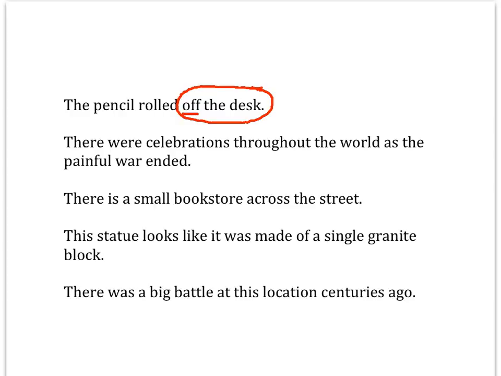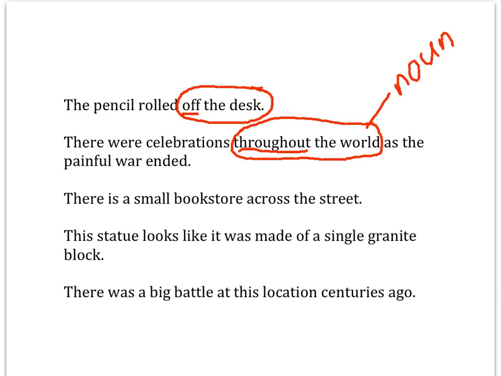There were celebrations throughout the world as the painful war ended. I know that throughout is going to be my preposition. I ask myself throughout what? Throughout the world. You can tell that the world is also the first noun that appears after the preposition, which means that is going to be the object.